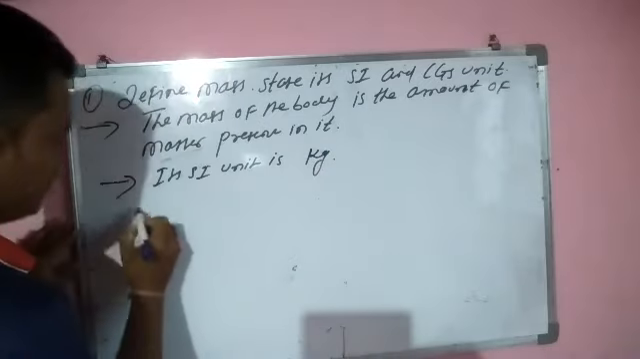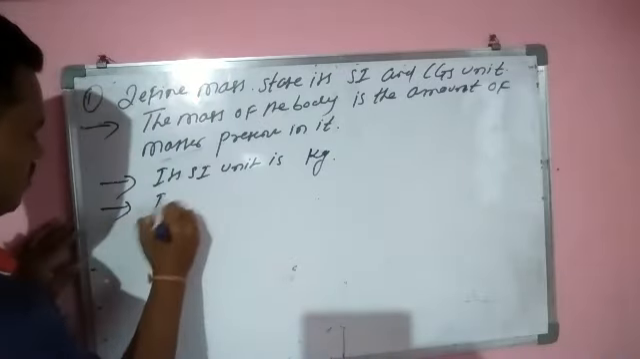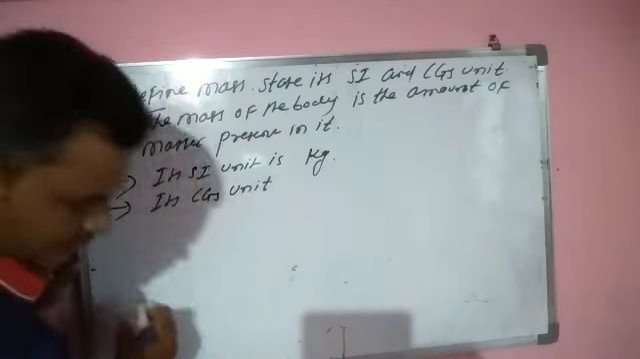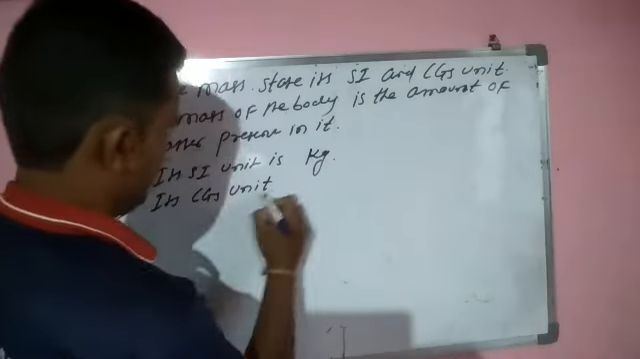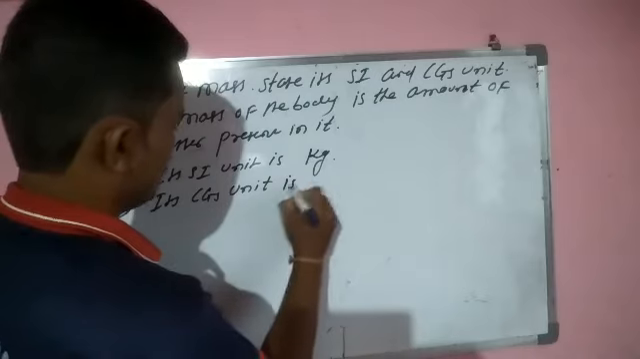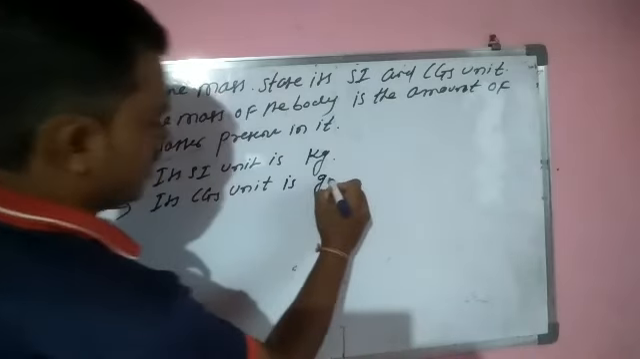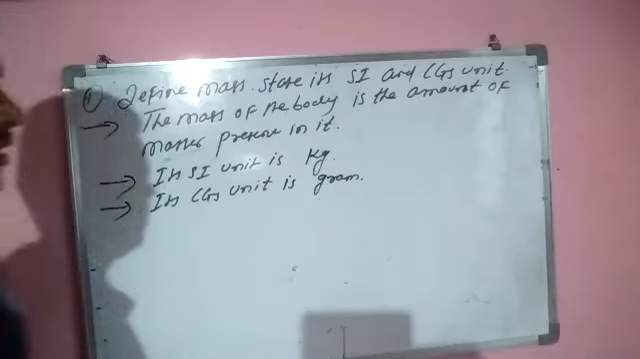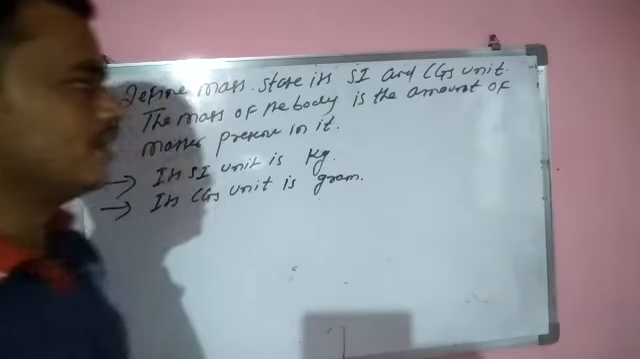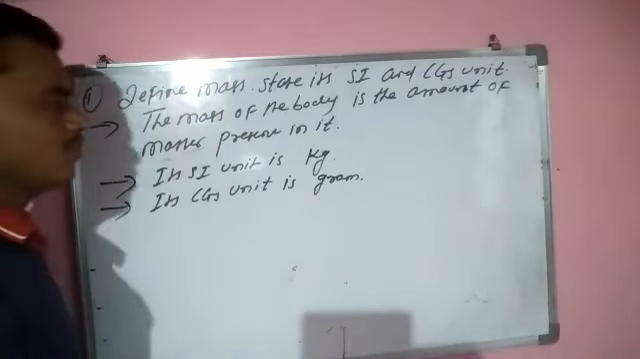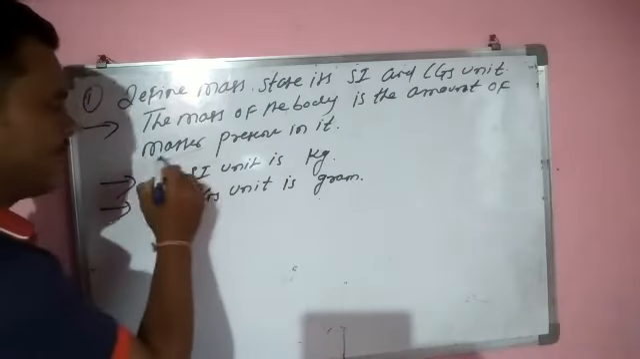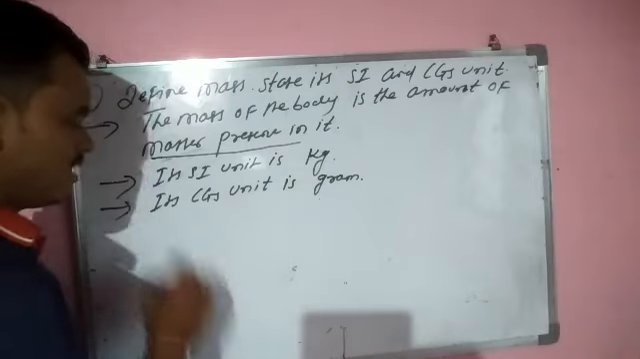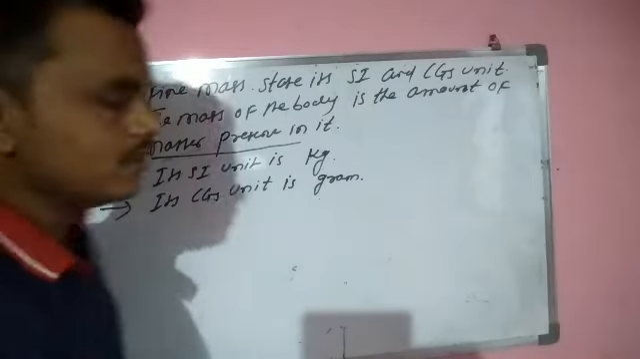And the CGS unit is gram. Its CGS unit is gram. Understand. So, define mass, state its SI and the CGS unit. The mass of the body is the amount of matter present in it. SI unit of mass is a kilogram and the CGS unit of mass is a gram.